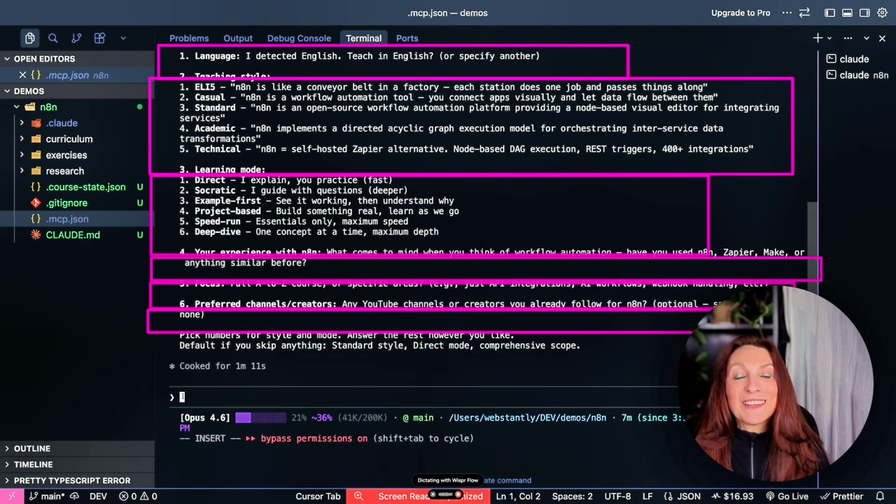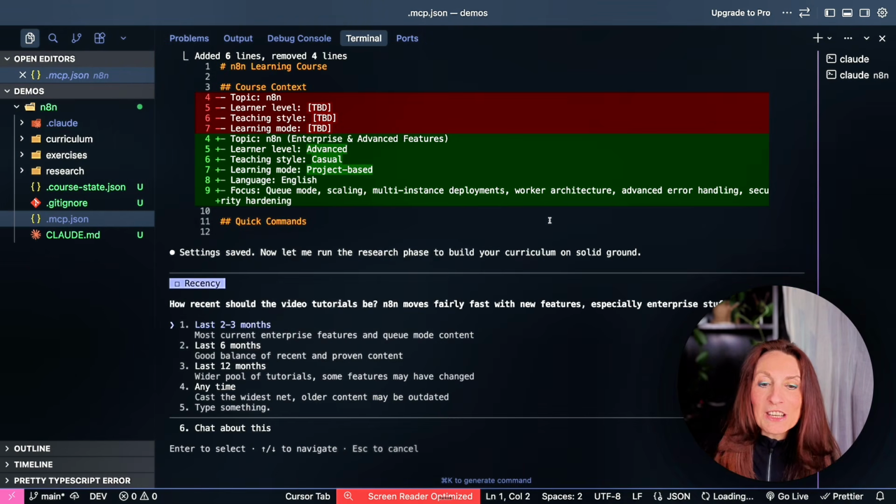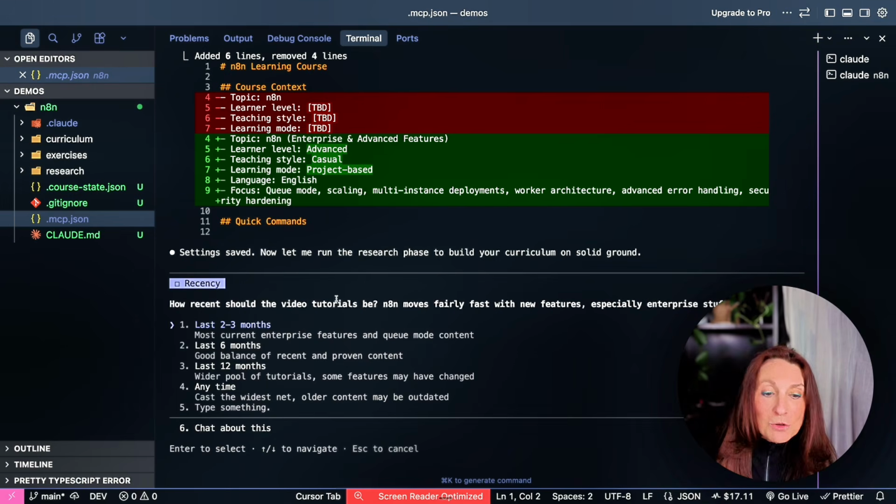I want to learn in English, the tone has to be casual and I want it to be project based. I'm advanced and I want now to focus on enterprise and advanced features like the queue mode. I don't have any preferred channel for that. Let's go. Now it's running the research feature and it asks me the recency. So yes, last 2-3 months.